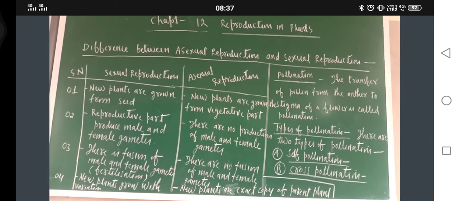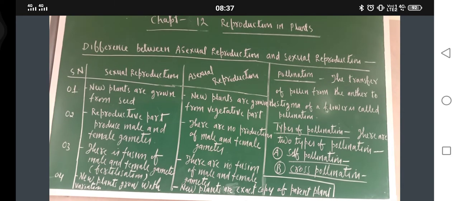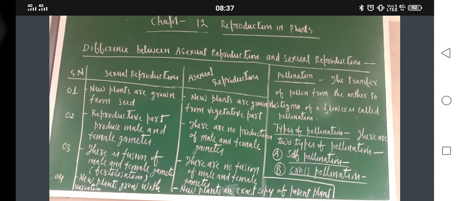The second one is reproductive parts produce male and female gametes. In sexual reproduction, what is there? Reproductive parts produce male and female gametes. Now in asexual reproduction, what is there? There is no production of male and female gametes. In asexual reproduction, male and female gametes are not produced.